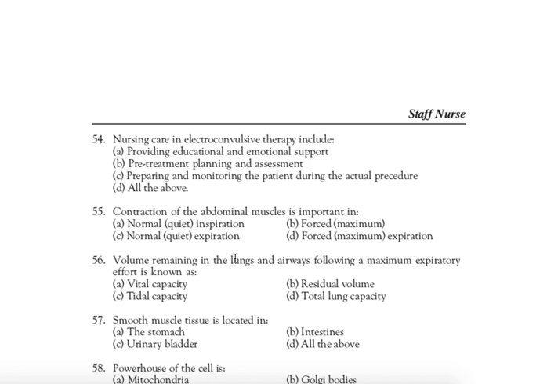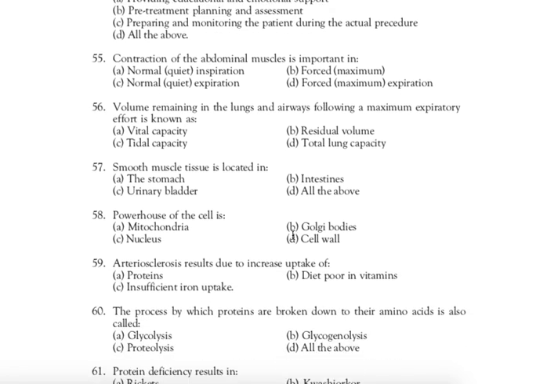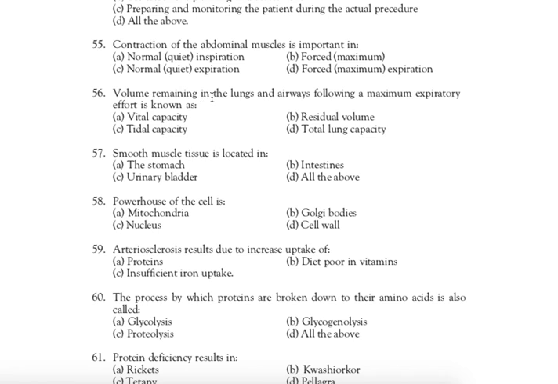Next question, question 55. Contraction of the abdominal muscles is important in. Right answer is D. Forced maximum expiration. Contraction of the abdominal muscles is important in the forced maximum expiration. Next question, question 56. Volume remaining in the lungs and airway following a maximum expiratory effort is known as.